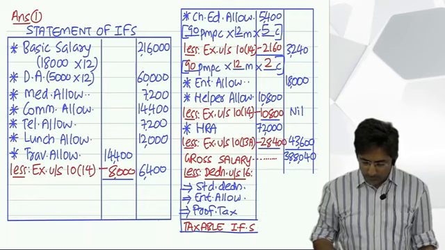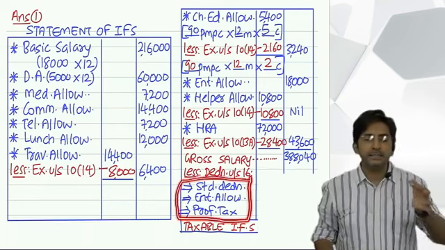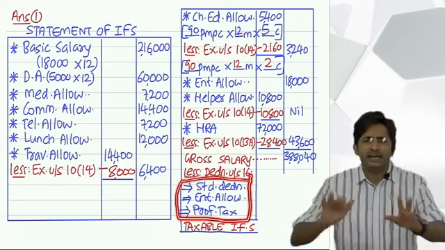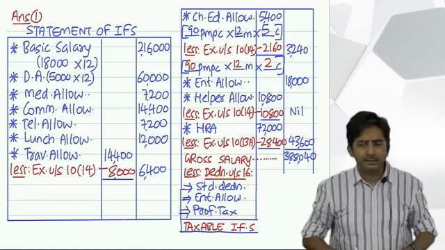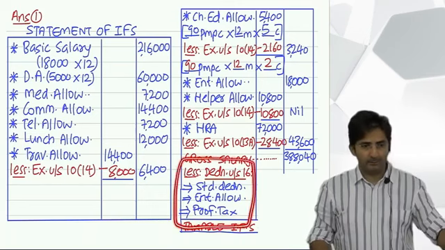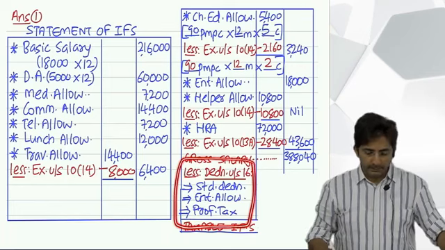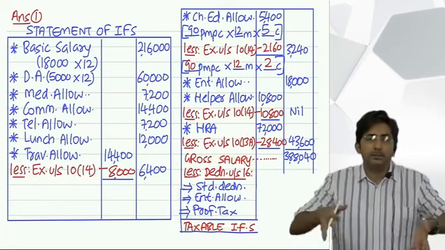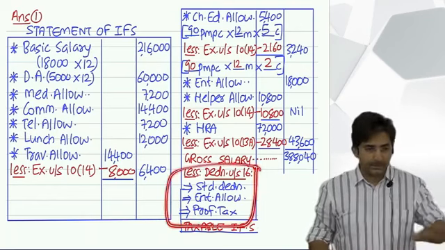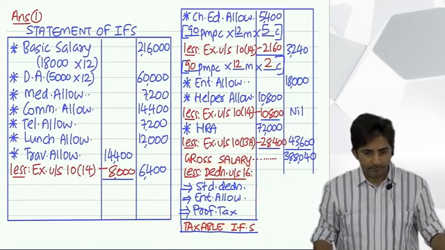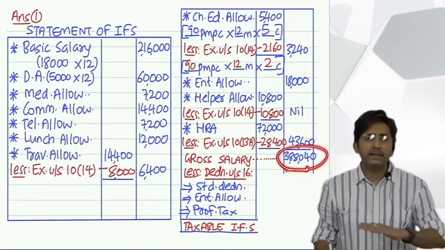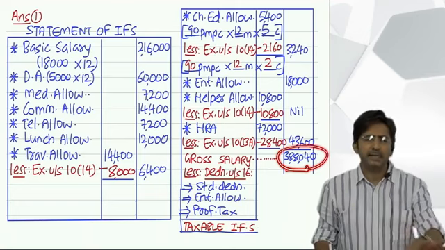And these three things you should always write in this same line. First write standard deduction, then write entertainment allowance. Even if not there, you write it just for the sake of writing. Then write profession tax. This portion is a fixed format. At the top of the statement, you write what has come in the question, listing the items depending on the question. But the bottom of the statement is fixed. Always the total should be called gross salary. Then always write deduction under section 16 and write the fixed three items.